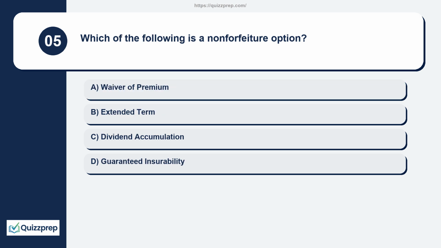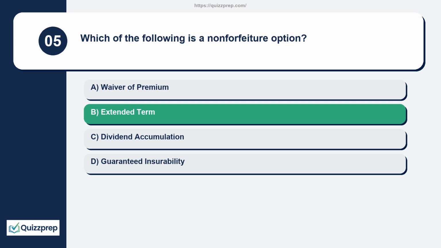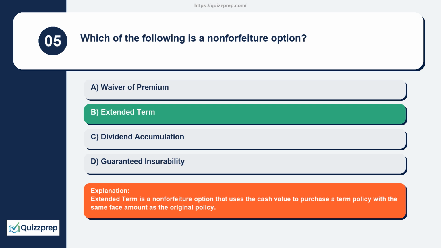Question 5. Which of the following is a non-forfeiture option? Waiver of premium, extended term, dividend accumulation, guaranteed insurability. Extended term is a non-forfeiture option that uses the cash value to purchase a term policy with the same face amount as the original policy.